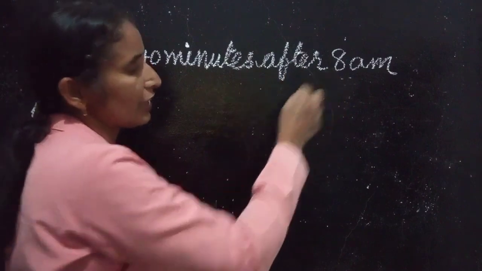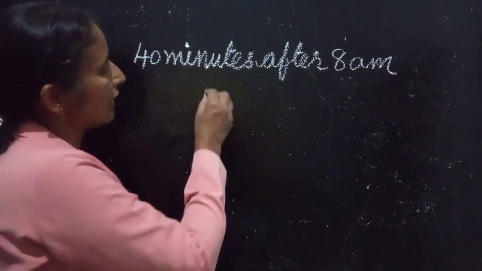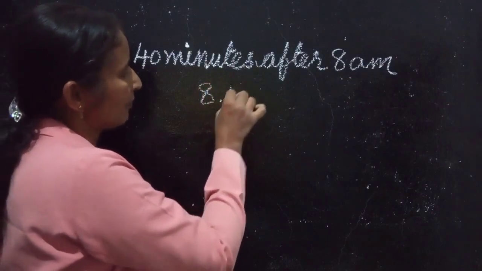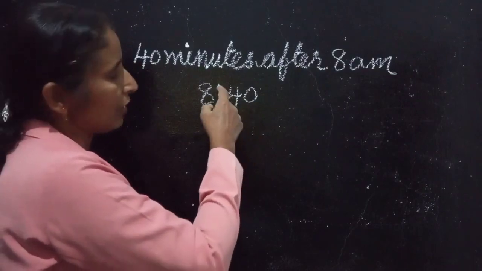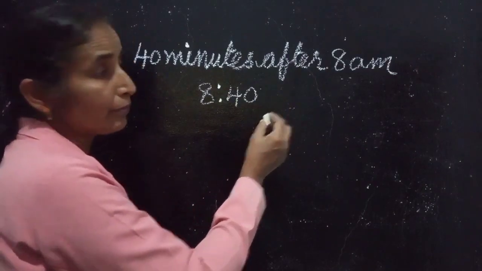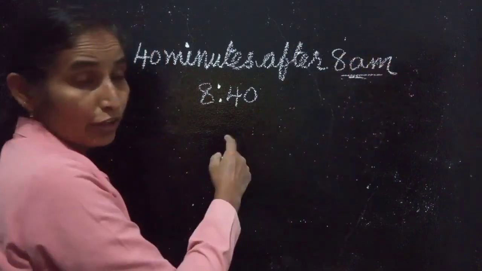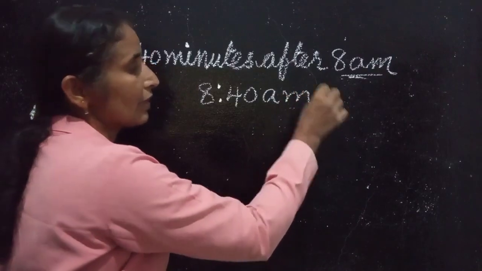40 minutes after 8 AM. What's the time? Very good. 8:40. When we are writing the time, we have to put the 2 dots. So 8:40 AM or PM? Here it was AM, so only 40 minutes after. So it is 8:40 AM.